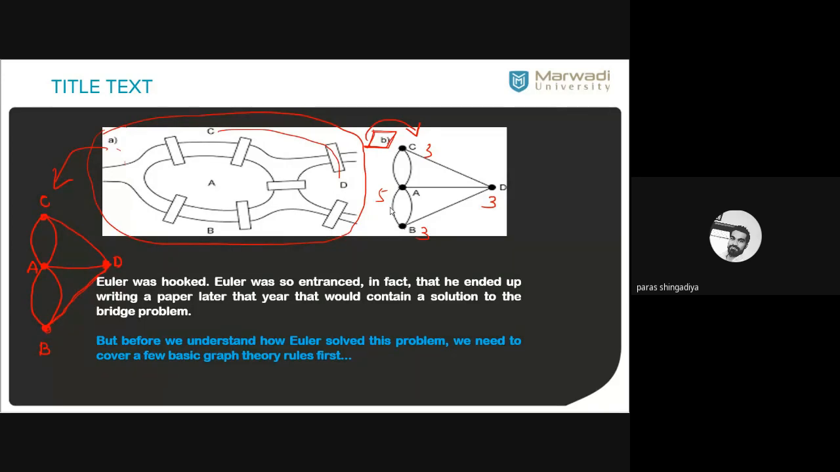So Euler was also interested in this fact, and he ended up writing a paper later on this problem that contains the solution to this bridge problem. Before we understand how Euler solved this problem, we get an overview of it, but in detail we'll discuss it in the next topic. We need to cover a few definitions, a few basic concepts and rules of graph theory to develop Euler's solution.